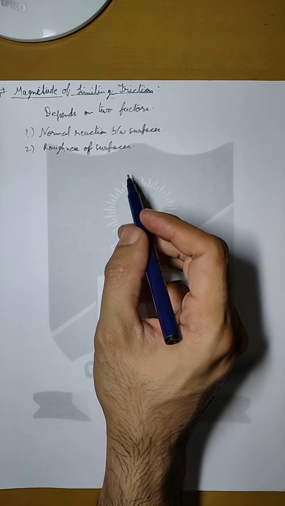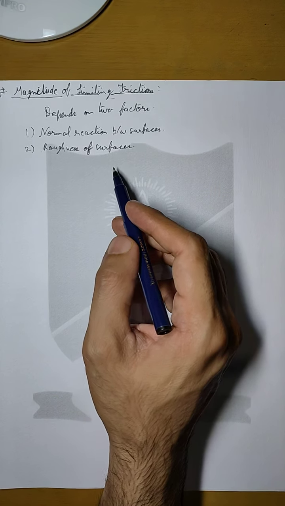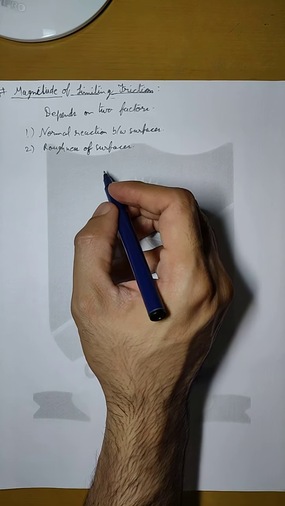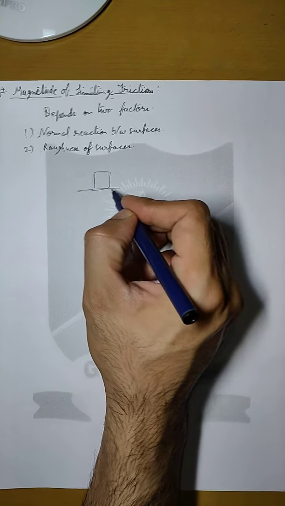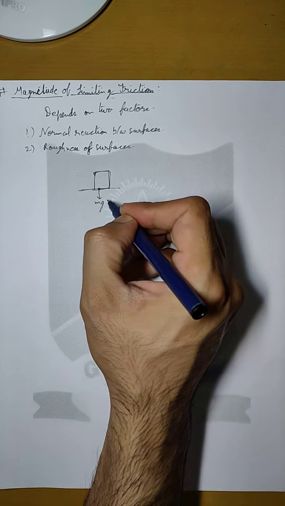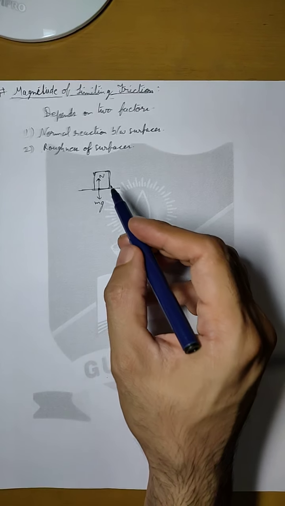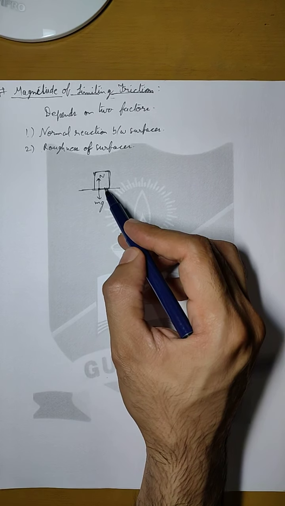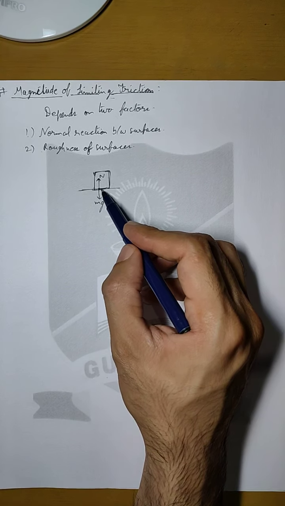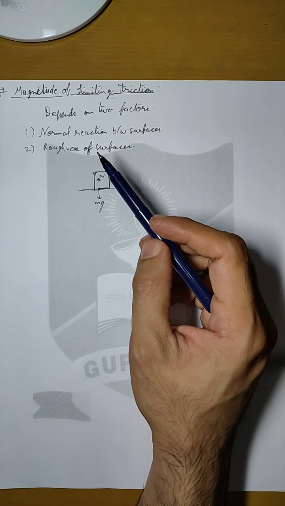If the surfaces are rough, obviously there will be more friction because there will be more number of interlocks between the two surfaces. But also if the normal reaction between surfaces is more, that is, if it is a heavy body, then it will apply more mg in downward direction, and as a reaction the ground will also apply more force in the upward direction. So because of this more normal reaction, there will be even deeper interlocking between the two surfaces, and that will also increase the friction. So these two factors are useful in deciding the magnitude of limiting friction.